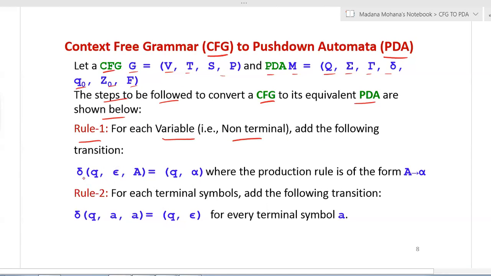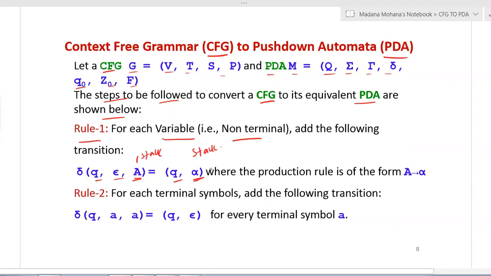Here you can see the transition delta of one state Q, with empty input as null, and the stack. Then the next state, and after the move, what the stack contains. So you can see the stack before and after the move: before, it contains A, the variable A, and after, it contains alpha.